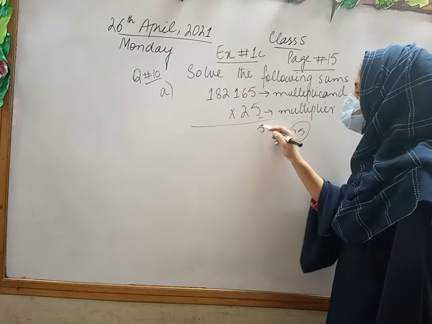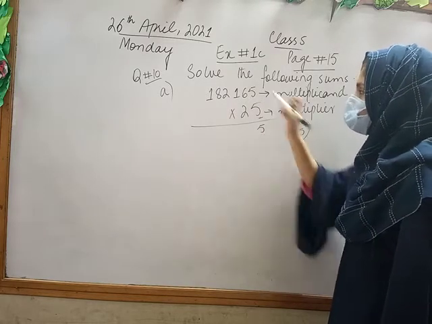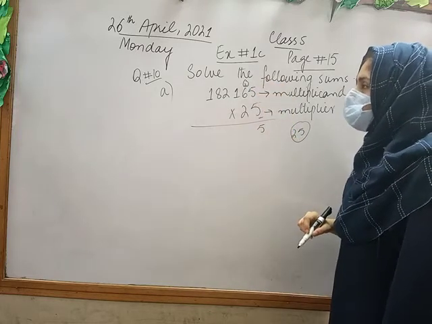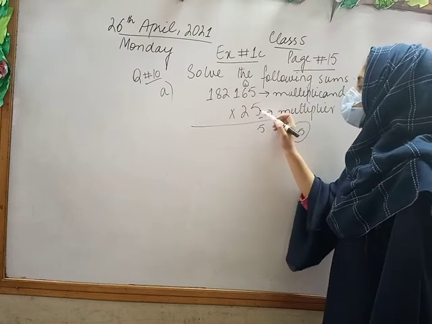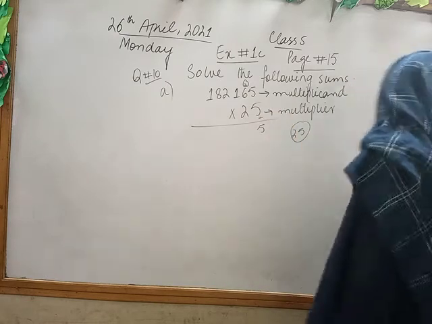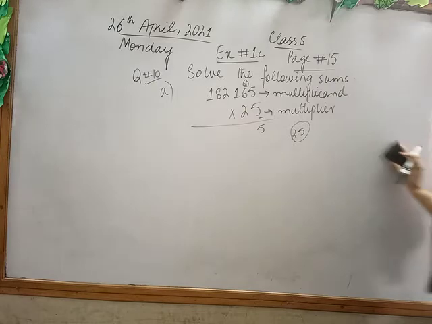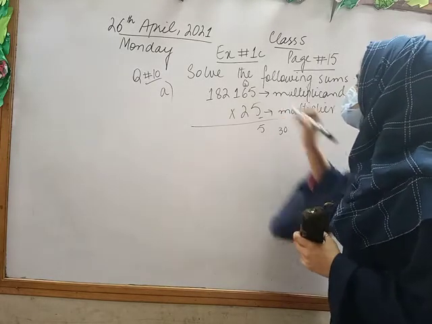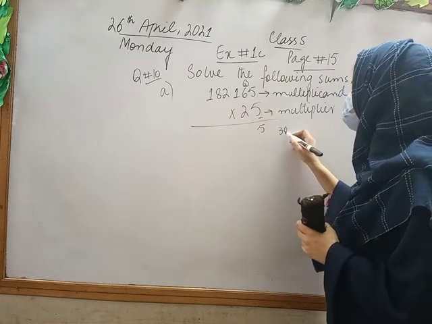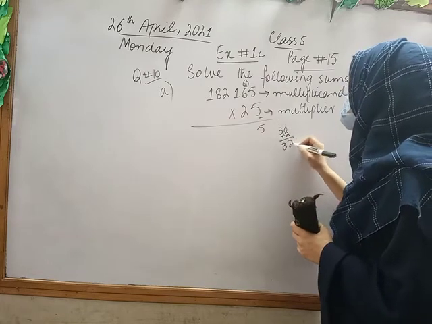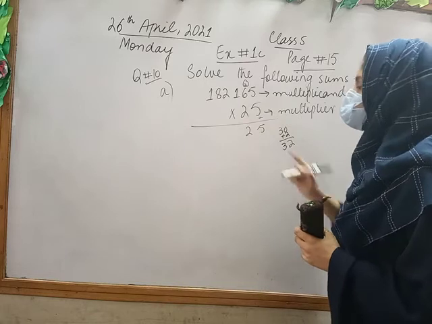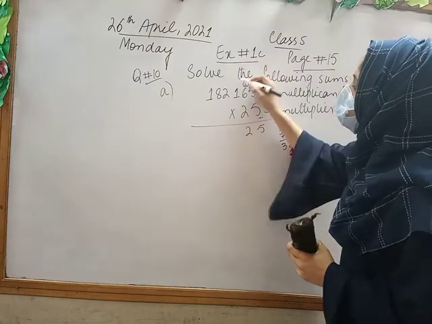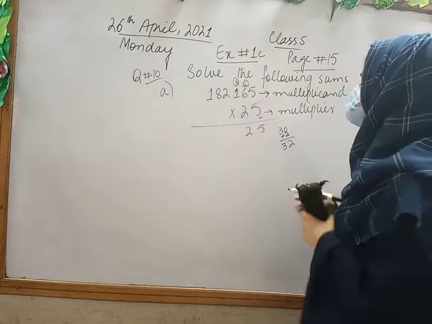So I will write 5 below and 2 as a carry. Next, 6 times 5 is 30, and we add this 2. So we get 32. Again 2 digits, so I will write the unit place value which is 2 and 3 as a carry.